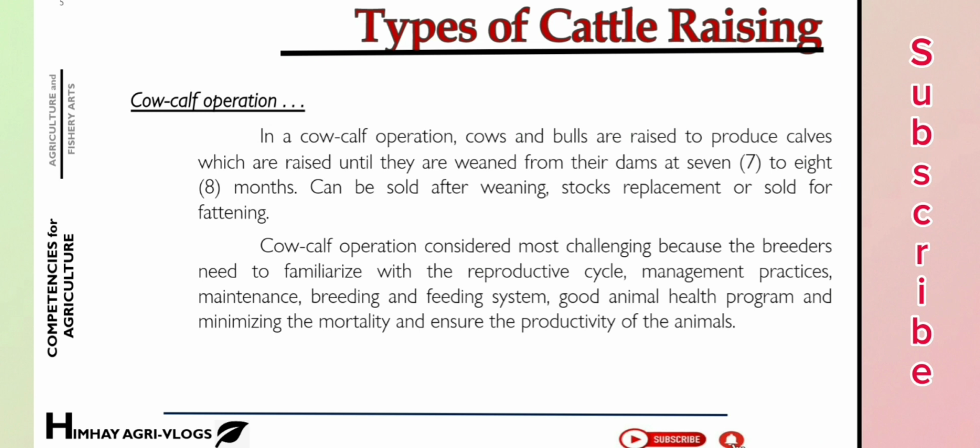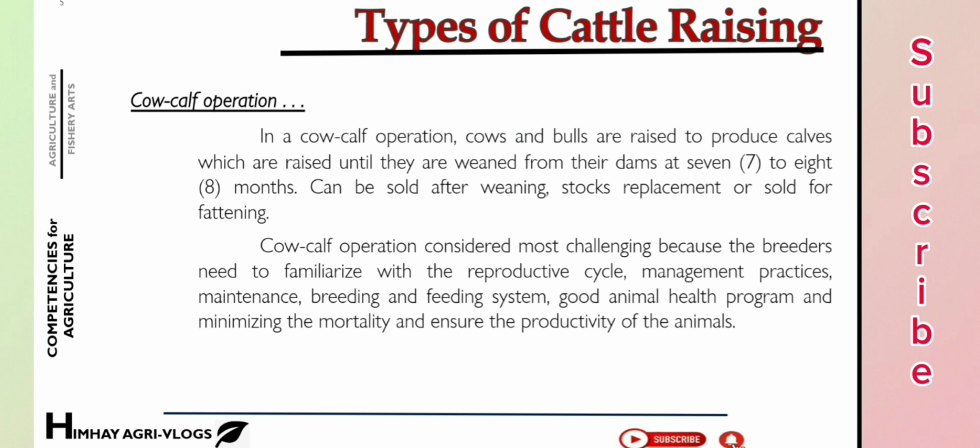In cow-calf operation, cows and bulls are raised to produce calves which are raised until they are weaned from their dams at 7 to 8 months. Okay, so ito yung inaalagaan natin. Nag-aalaga tayo ng barako, yung stocks at saka ng inahin. And then, pinapaanak natin. So, pag nanganak na, inaalagaan natin yung 7 to 8 months, tapos saka natin siya ibinebenta. Can be sold after weaning, pag nakawalay na. Stock replacements or sold for fattening. So, pwedeng gamitin natin pagkakuan, benta natin, or for fattening, or ginagamit natin siya as for another stock.